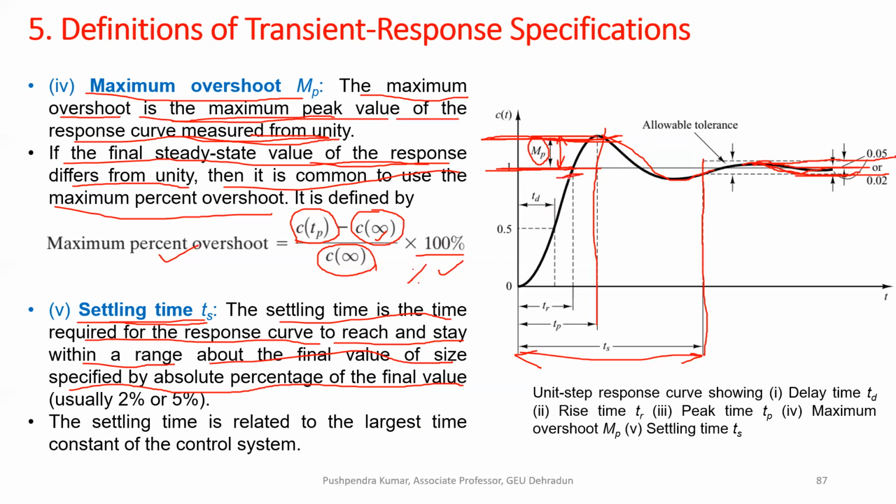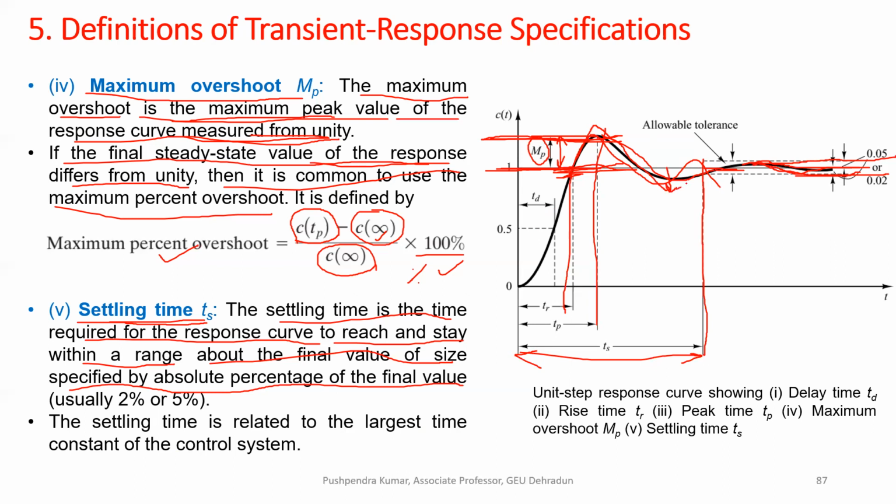Why is it not the settling time here? Because the response is not settled at this point. It is still in this oscillatory form. It goes very high from the reference value, then comes down again, again very far from the reference value.